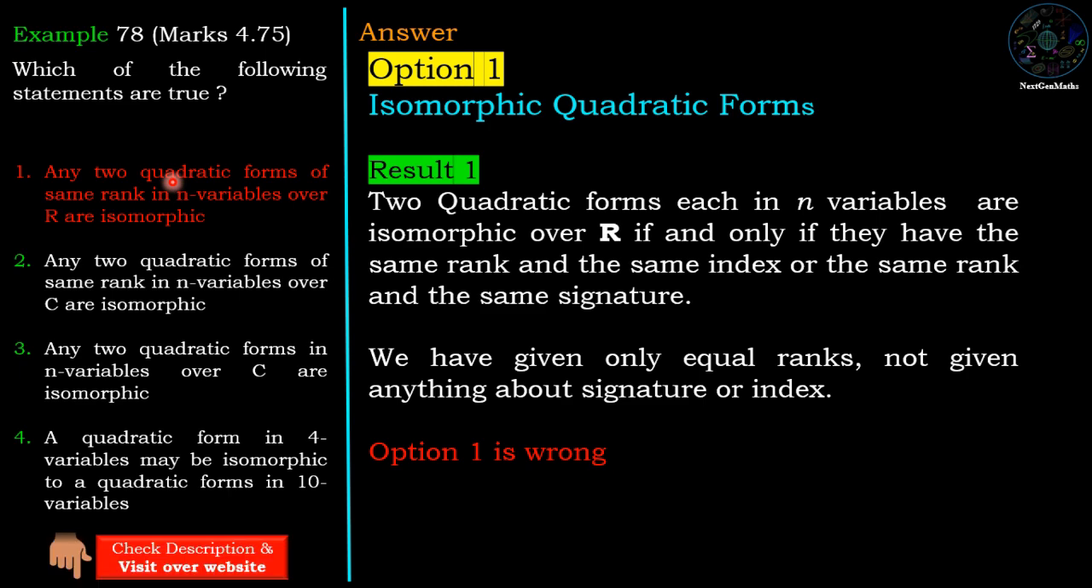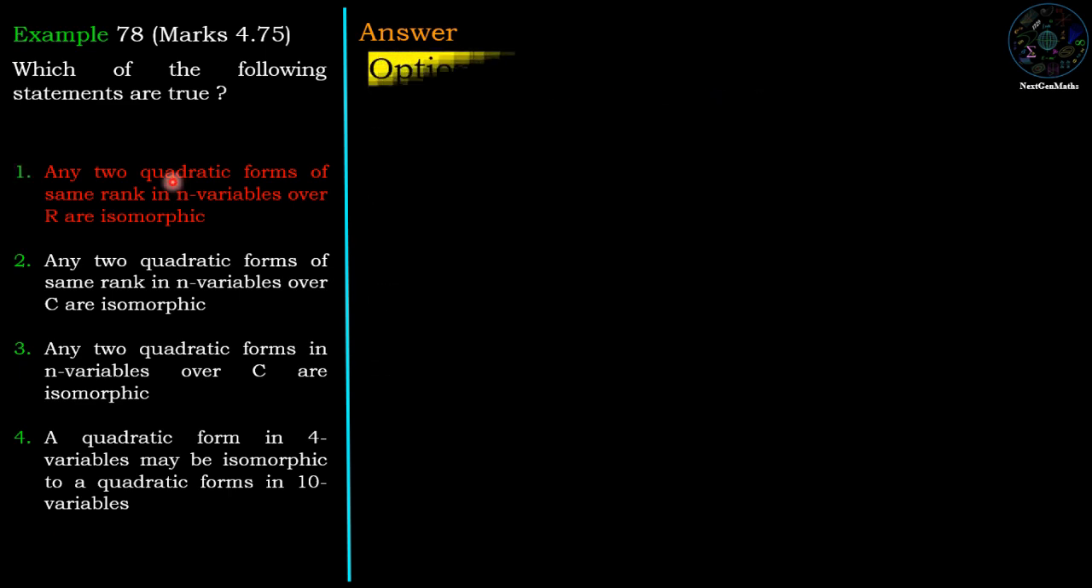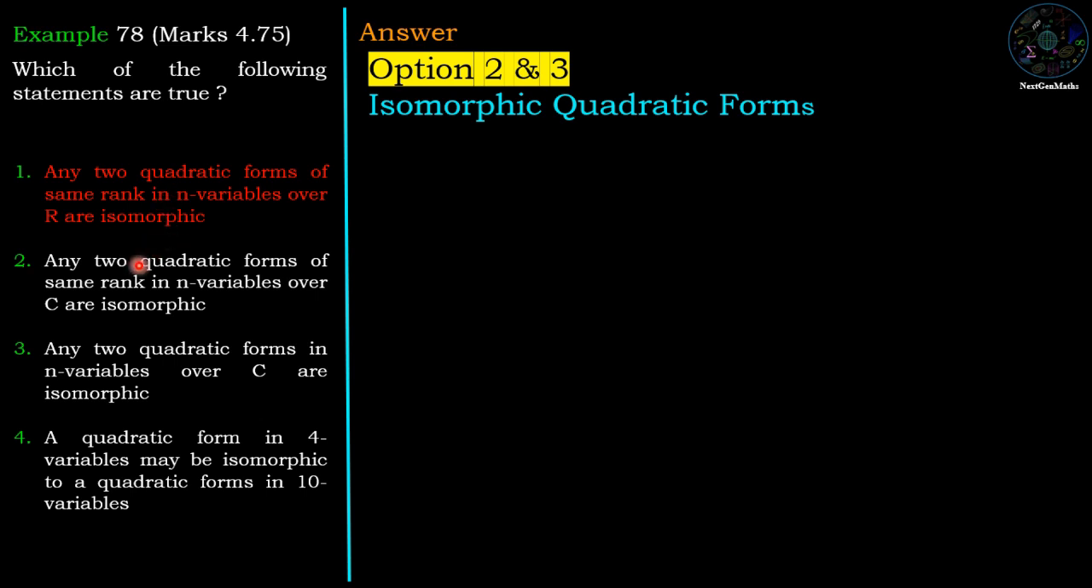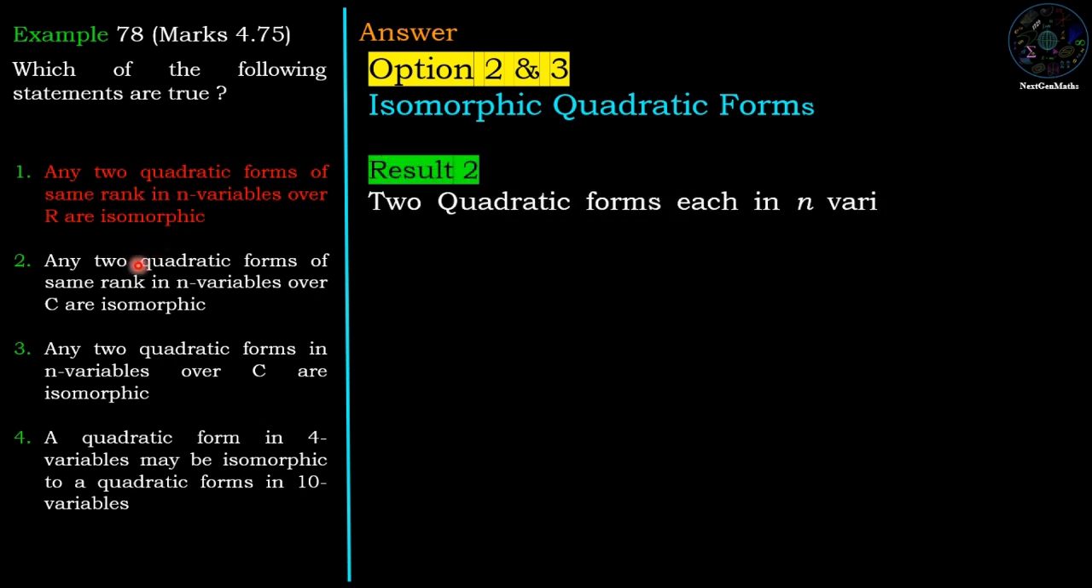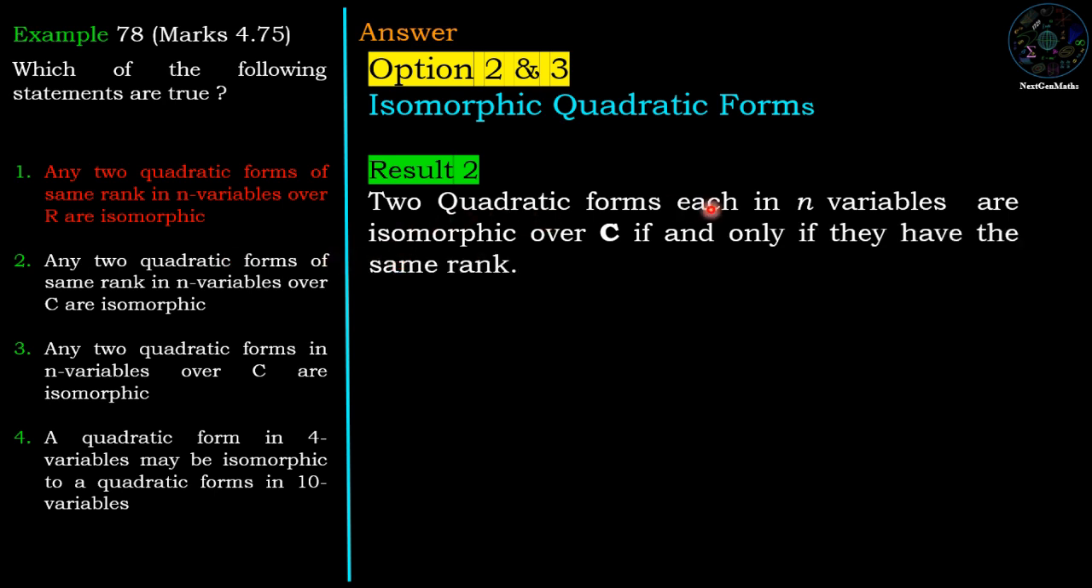Now, option 2, which is about the isomorphism of two quadratic forms in the complex field. So two quadratic forms each in n variables are isomorphic over C if and only if they have the same rank. So it is a condition only about the same rank, and that is given in statement 2. So statement 2 is correct.